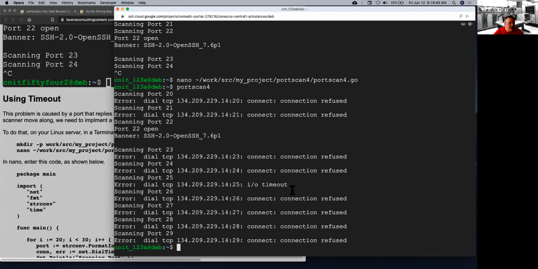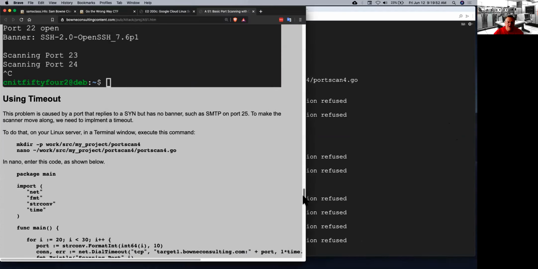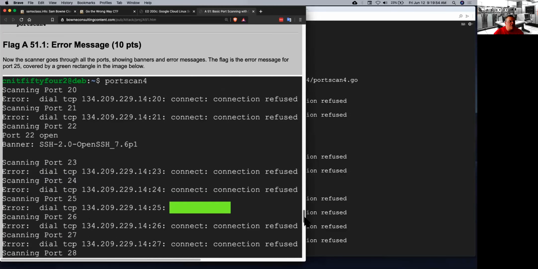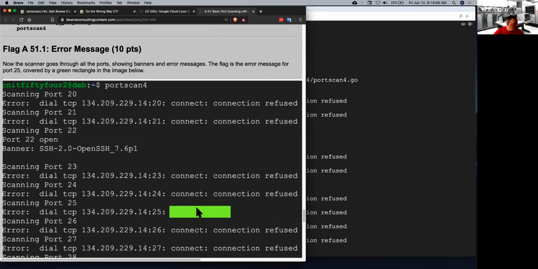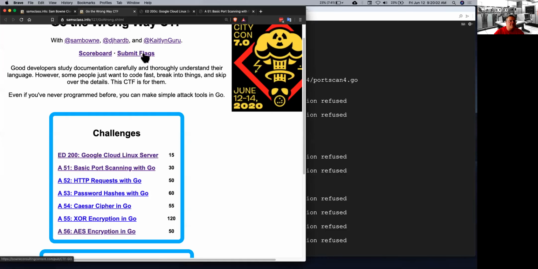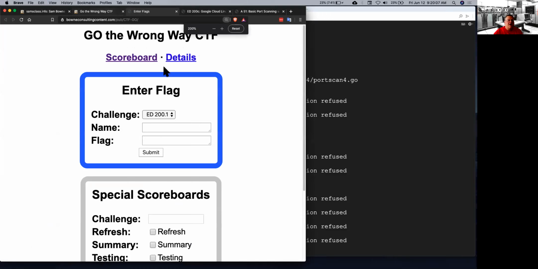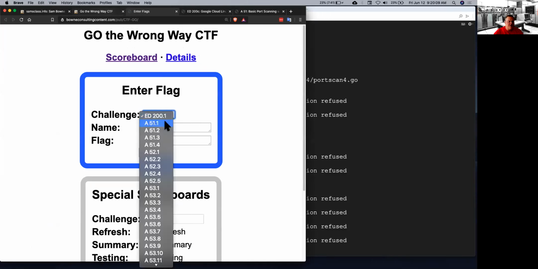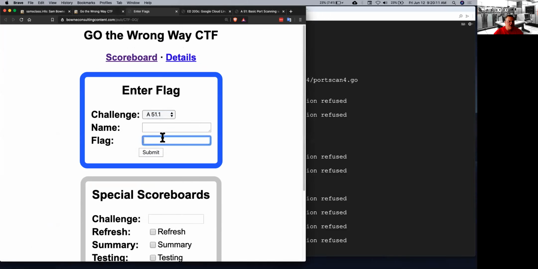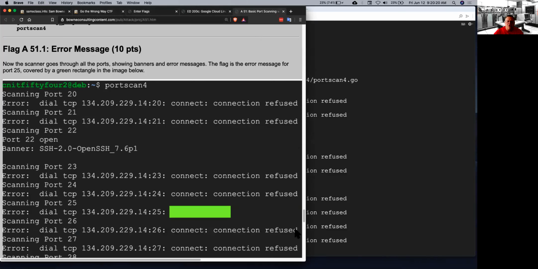All right. So that being said, let me show you what you do here. When you have completed something, you'll find a flag here. The green box tells you there's a flag. It's flag A51. So you go here and submit flags, and you will find a list of them here. Here's A51. You put in your name, you put in the flag, and submit it. That's how you put your points on the scoreboard.